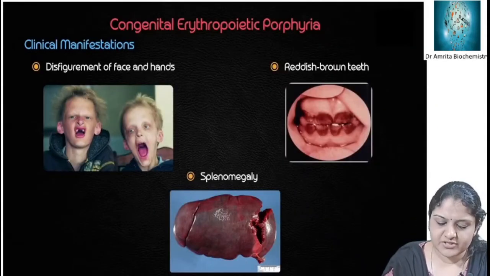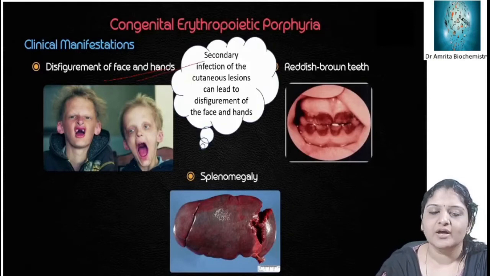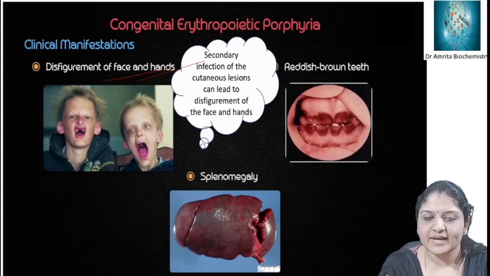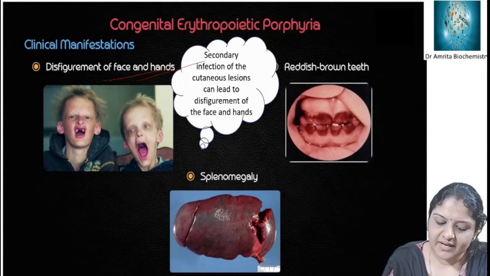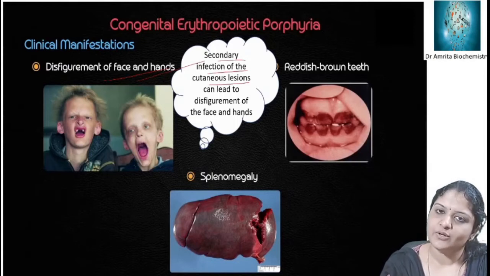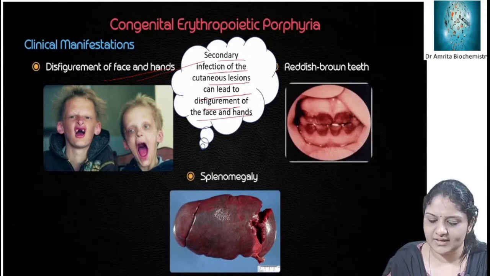And the clinical manifestations include disfigurement of face and hands. Why is there disfigurement? Because these porphyrins, that is uroporphyrinogen 1 and coproporphyrinogen 1, will get accumulated in the skin. When exposed to light they cause photosensitivity and can cause secondary infection of the cutaneous lesions, which leads to the disfigurement of face and hands.